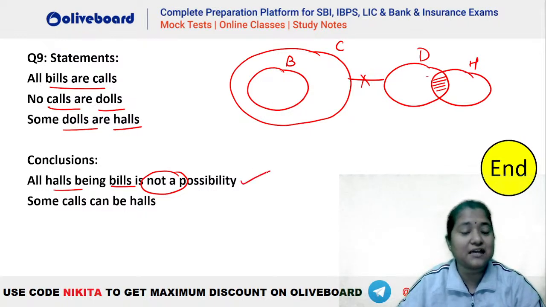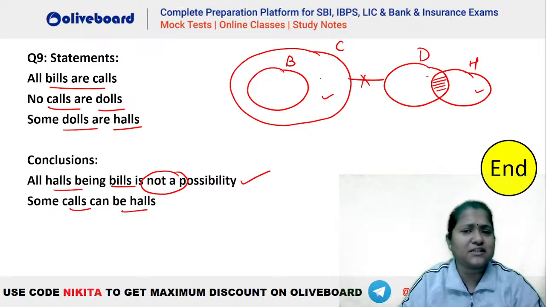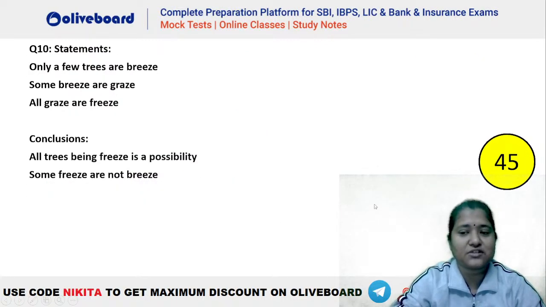If its opposite is wrong, then this will be right. Second, some calls can be halls. Now some calls can be halls, absolutely this portion of call here can be a part of this portion of hall which is outside D, isn't it? So you can see absolutely there is a portion of call which can intersect with your hall. That means this is also true. So the answer to this question has to be both 1 and 2 follow. Okay, next question on your screen.